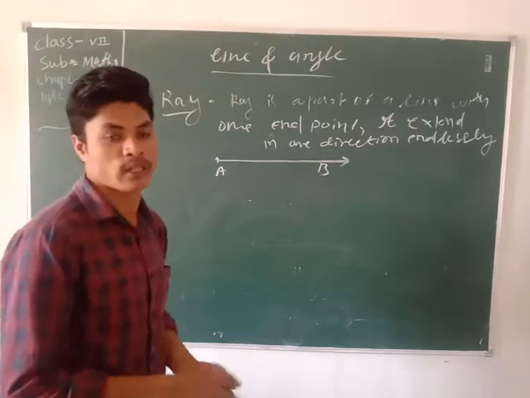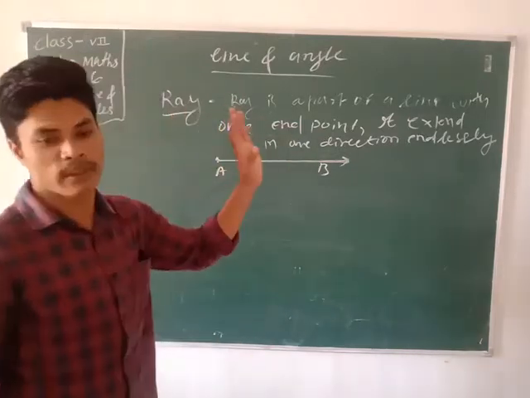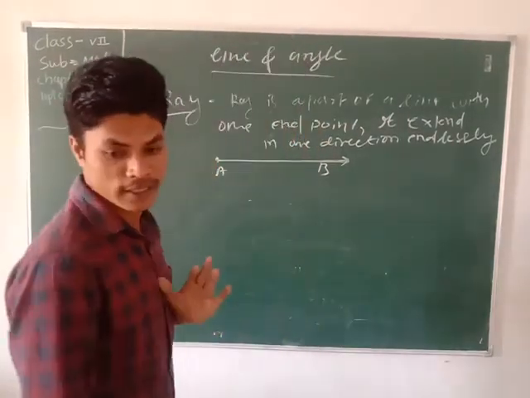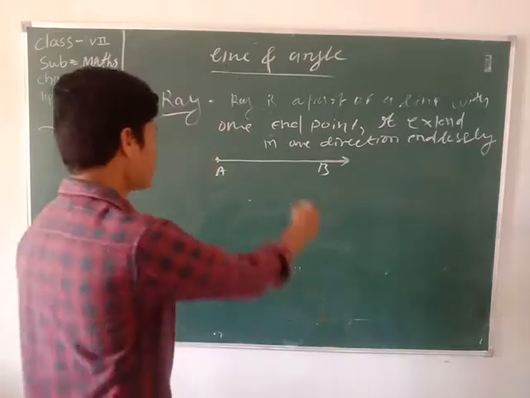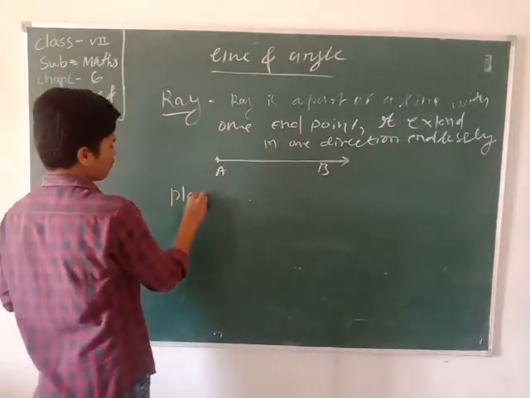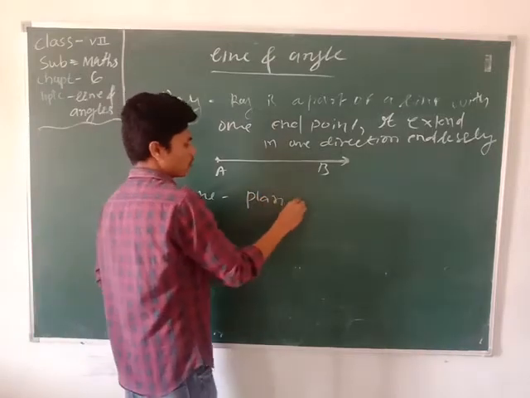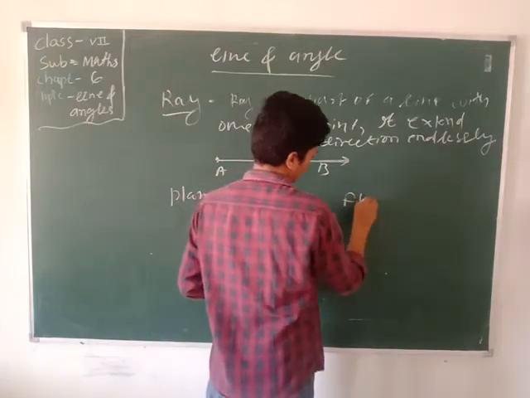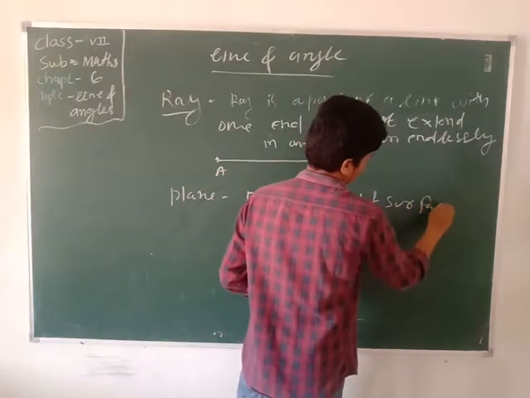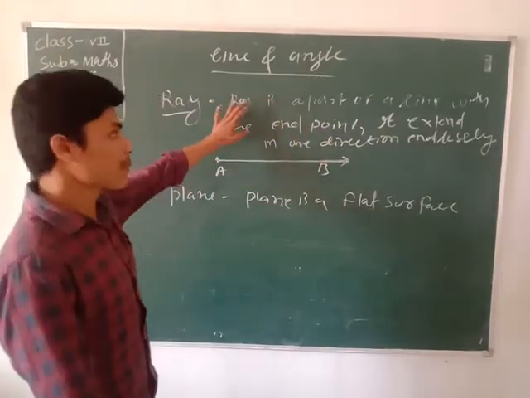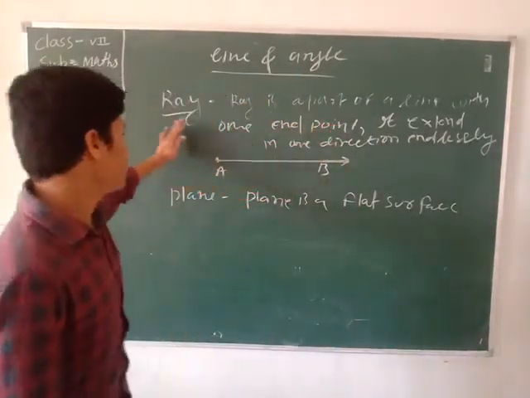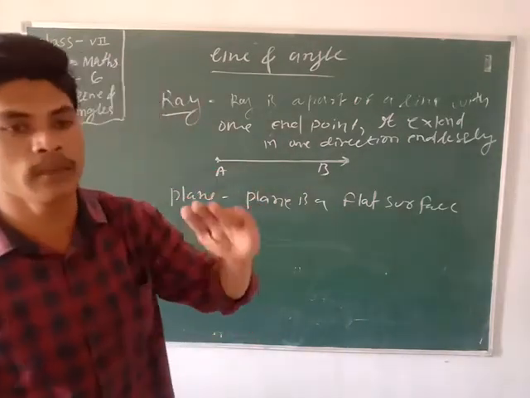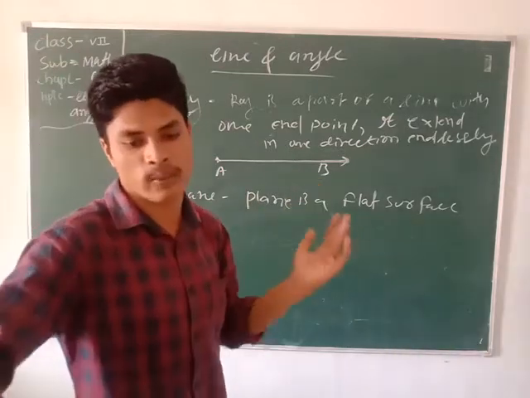We can measure the length of a line segment. Now we discuss the plane. A plane is a flat surface. Flat surface means the surface doesn't curve. Examples of flat surfaces are a board, a wall, the surface of a table. These are all examples of flat surfaces.